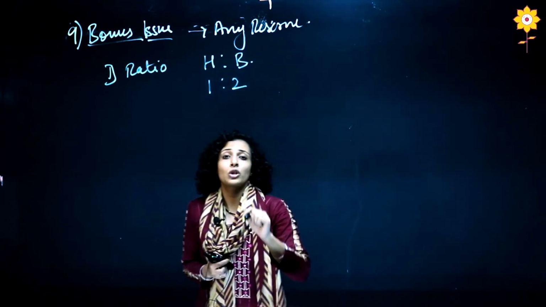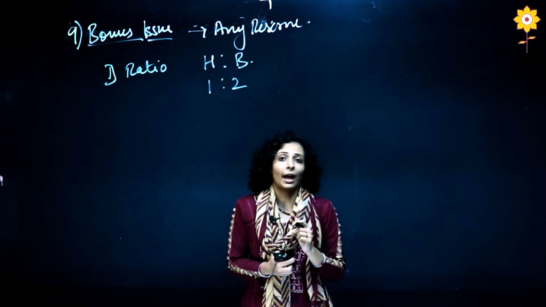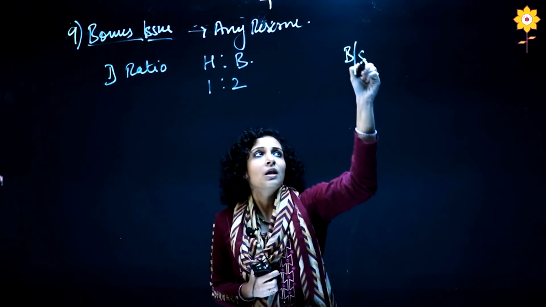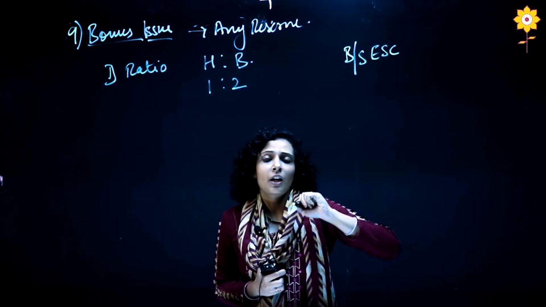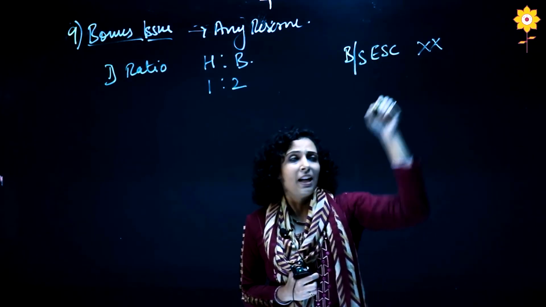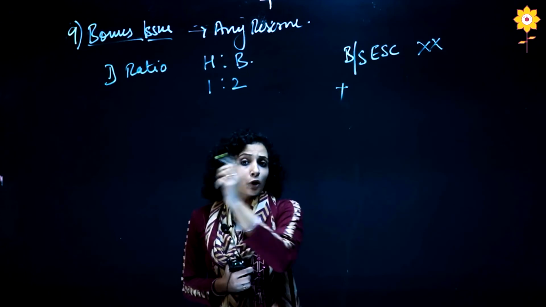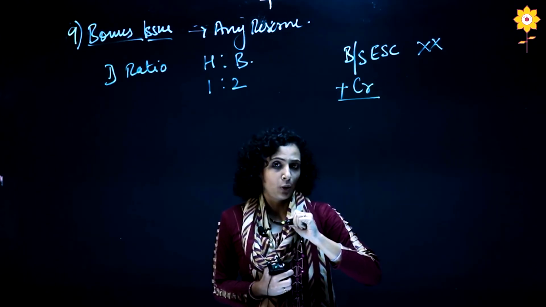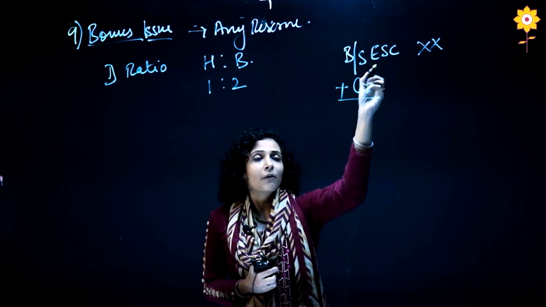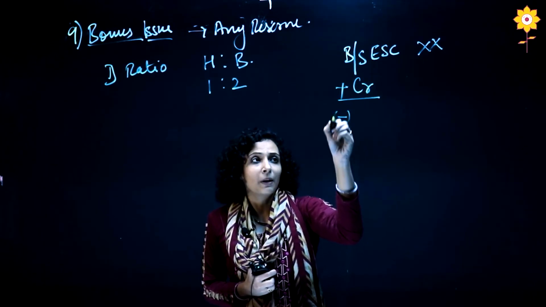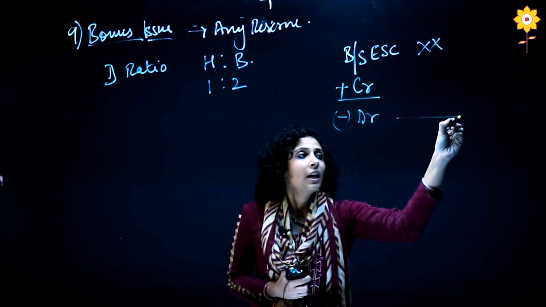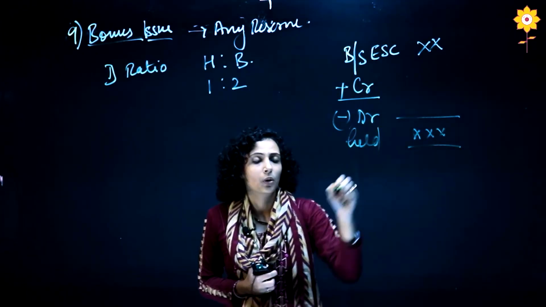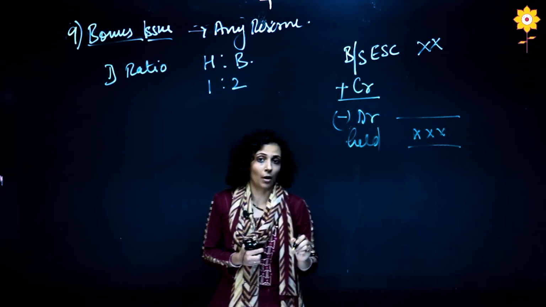Same way, I have to check what is the amount of equity share capital which I have with me. For that, it is very easy. You will write the equity share capital balance as per balance sheet. In the previous journal entries, wherever you have credited equity share capital, you will add it, and wherever the equity share capital was debited, you will subtract it and you will get the final held amount.